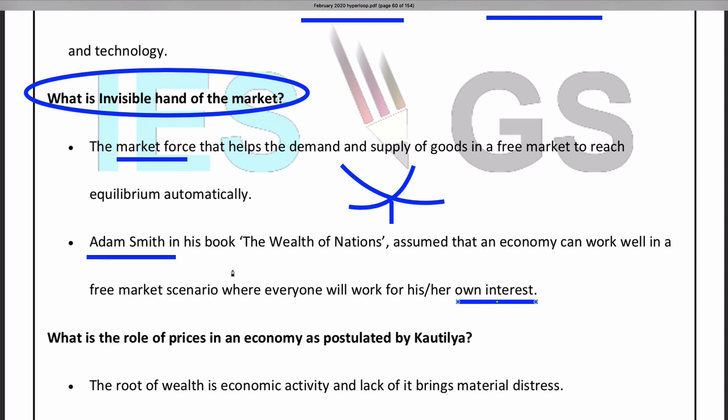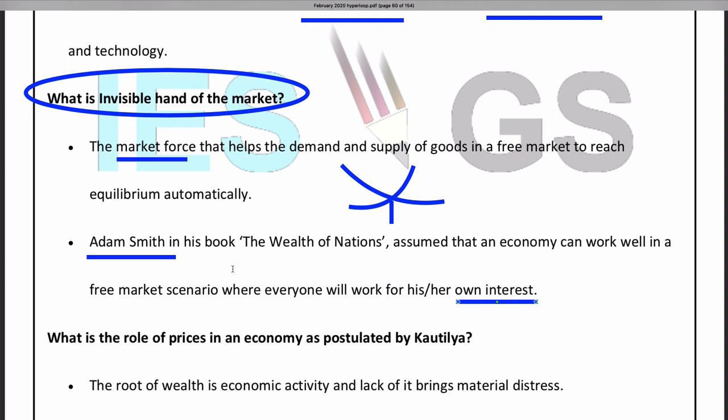How? As we discussed before, if a person is supplying goods for a lesser price, people will try to buy at that price. So other people, if they are charging more or if they are using inefficient methods to produce the good, they have to reduce the price to be competitive, otherwise they will lose out. So who will be benefiting?